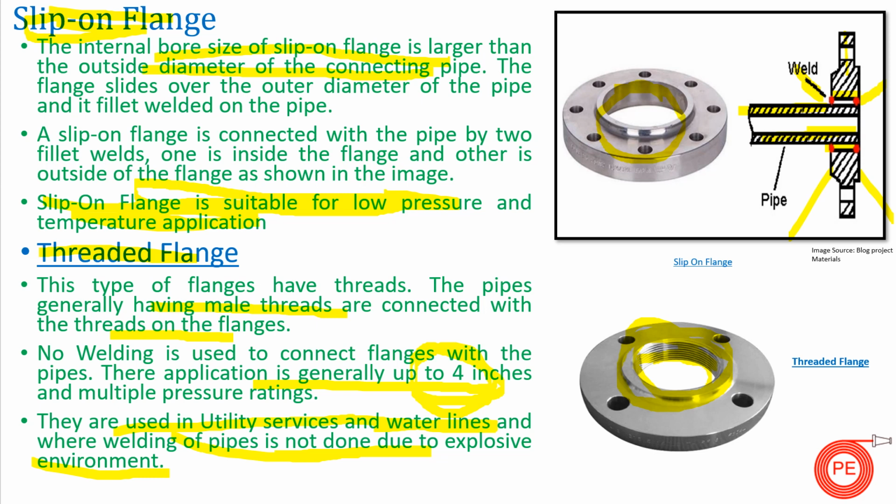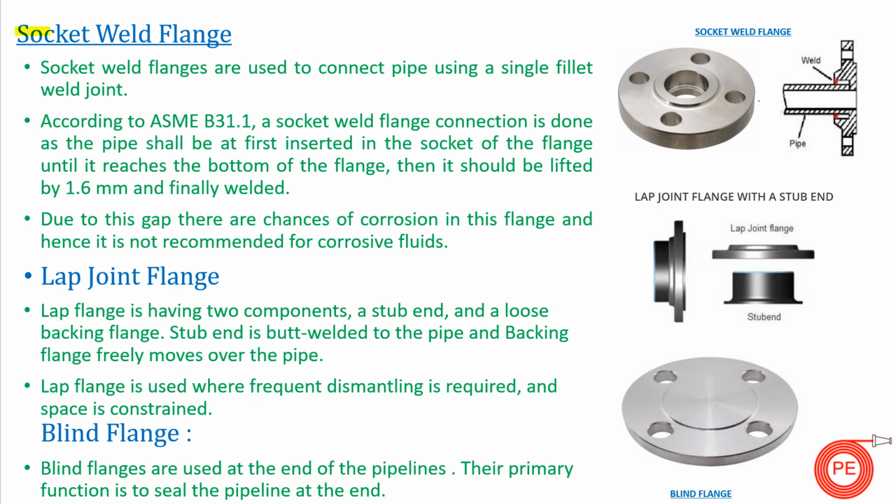So moving on to the next. Next is your socket weld flange. Socket weld flanges are used to connect pipes using a single weld joint. If you can see, there is a socket type curvature inside the flange. The pipe generally doesn't go fully inside your flange, but there is a restriction, and this restriction is known as your socket. So if you can see here, the pipe can go up to this much area only.